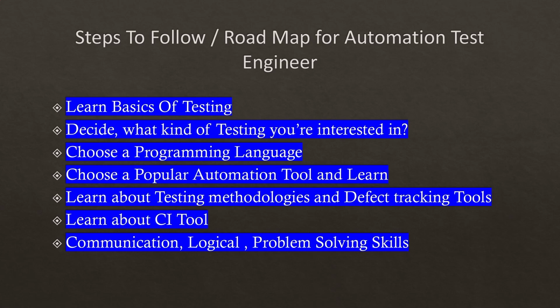The next step, step number 3, is to choose a programming language. Why do we need to choose a programming language? If we want to test any application, we need to know at least one programming language, whether it is Java, C#, Python, or Perl, right?